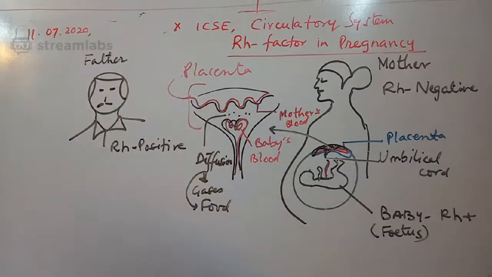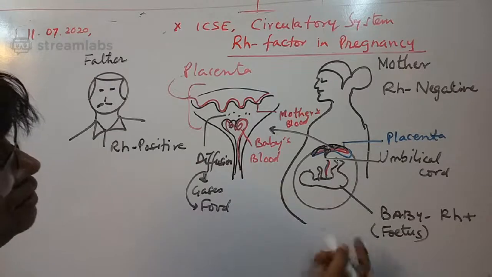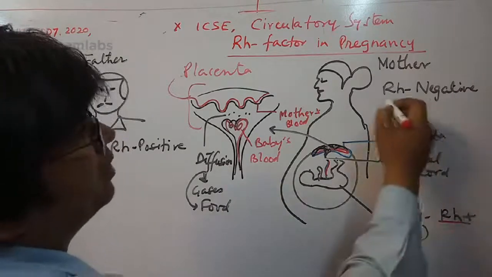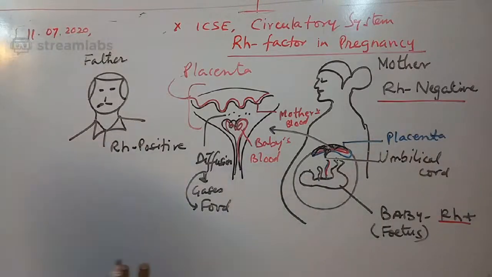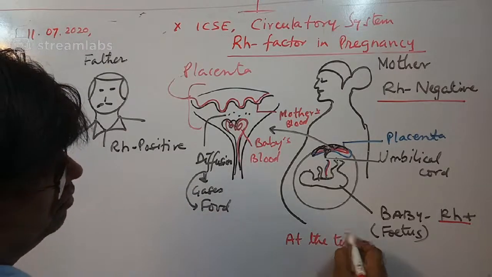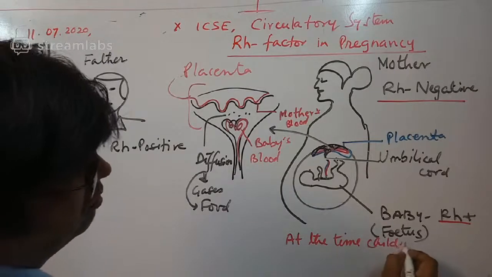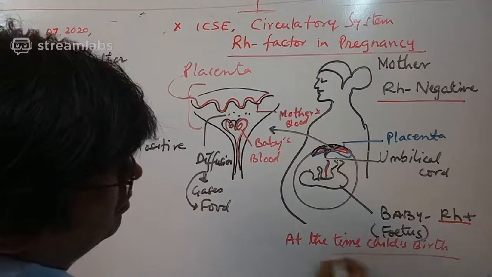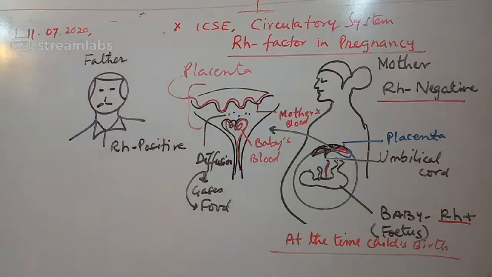Let's take this example of what I discussed just now. Even if this fetus is Rh positive and the mother is Rh negative, nothing would happen during pregnancy. Everything would be fine. But at the time of the child's birth, what will happen?